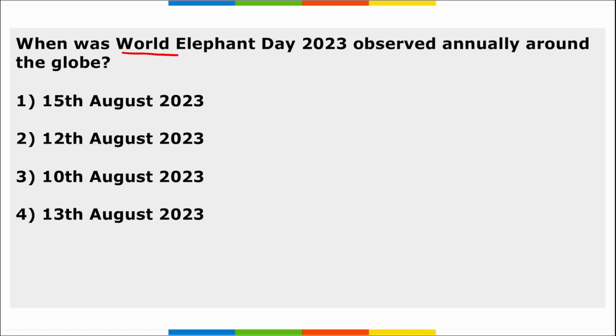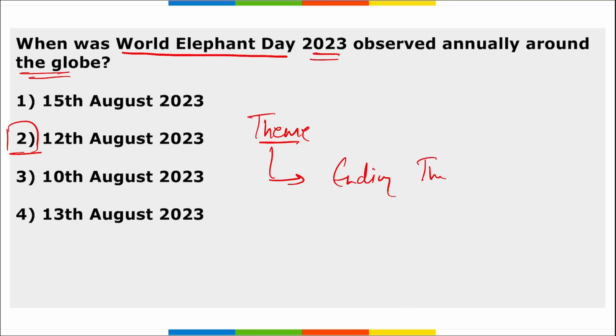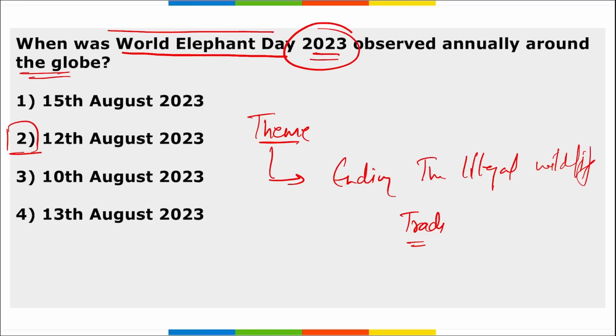Next, when was the World Elephant Day observed annually around the globe? So World Elephant Day is observed around the globe on 12th of August. Right? Then there is a theme for this day, that is ending the illegal wildlife trade. I repeat, ending the illegal wildlife trade. This is the theme for the World Elephant Day observed on 12th of August. Correct? And elephants, they are also known by the name gentle giants.